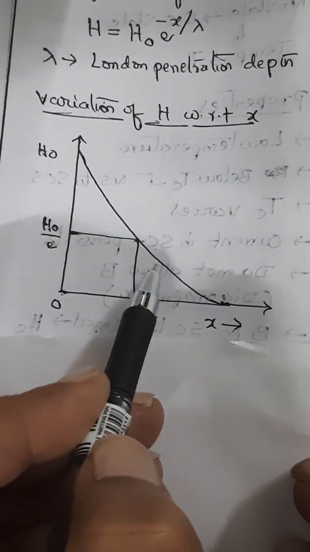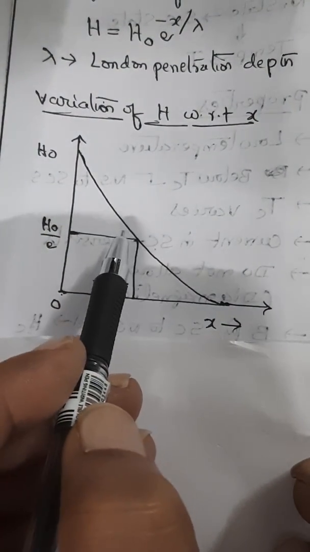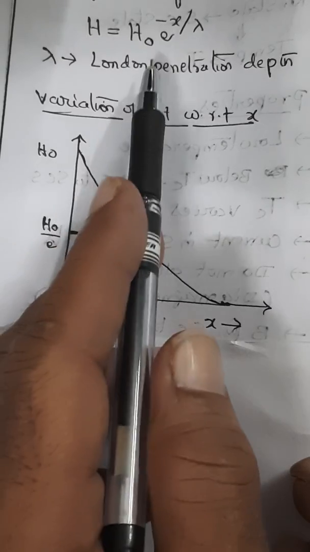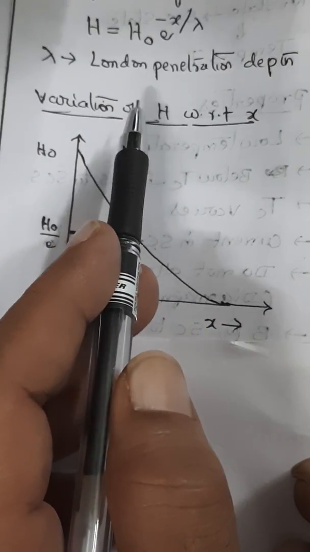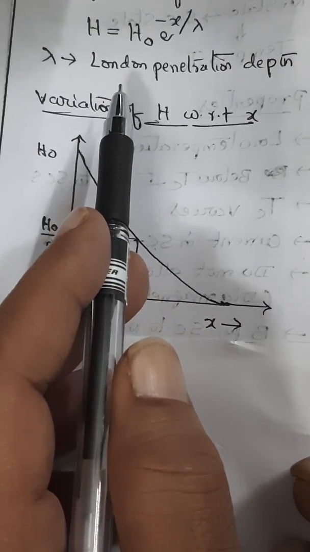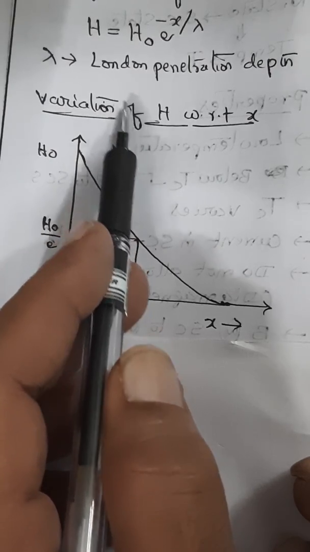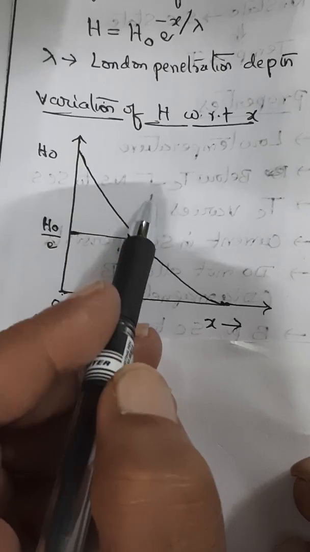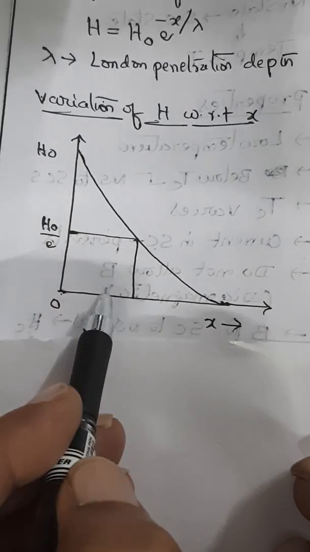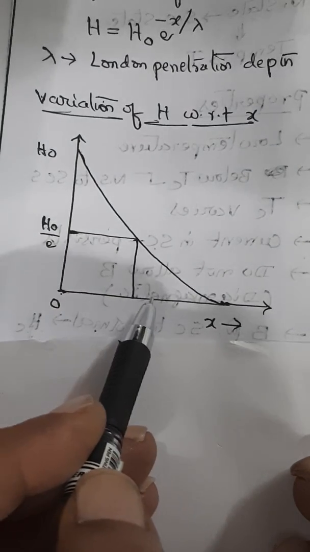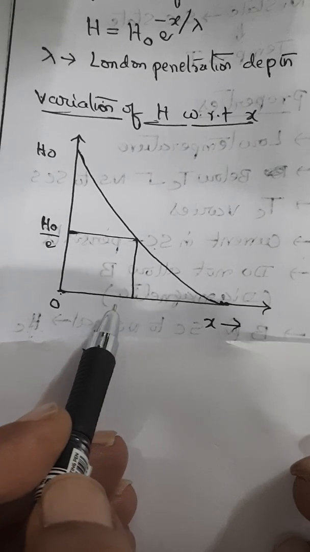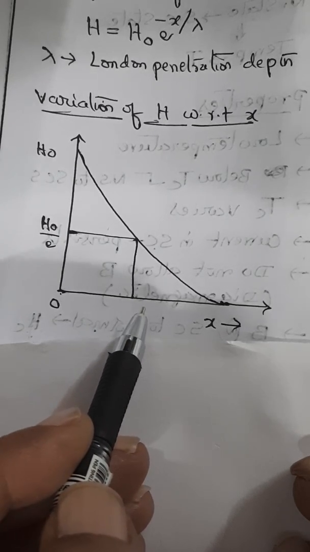So the penetration depth is the distance inside the superconductor at which the penetrating magnetic field is equal to 1 by e times the applied magnetic field H0. H0 by e is nothing but the penetrating magnetic field, equal to 1 by e times the applied magnetic field H0. So the lambda ranges from 10 to 100 nanometers. So this depth is very significant for a thin film.